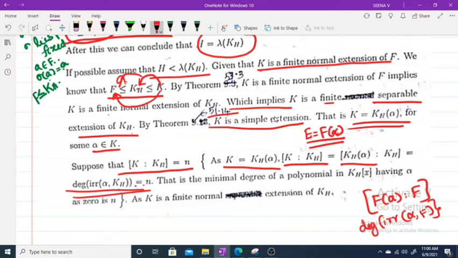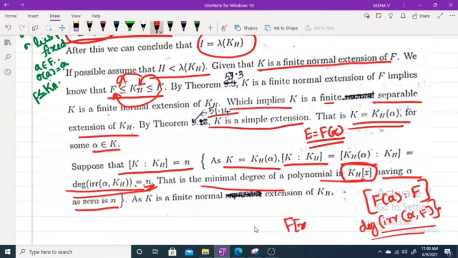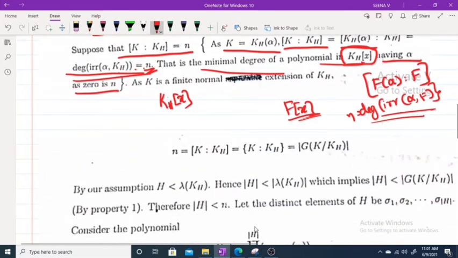That is, the minimal degree of a polynomial in KH of x having alpha as 0 is n. Therefore n is the degree of the smallest polynomial in KH of x having alpha as 0. So our contradiction is to this part.